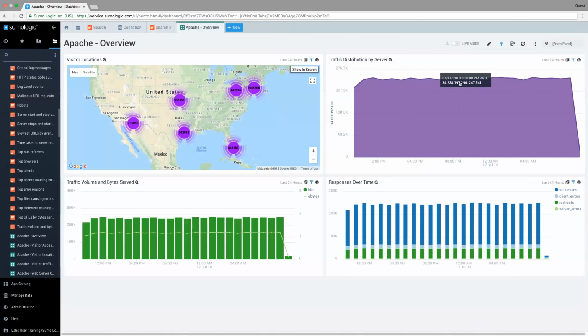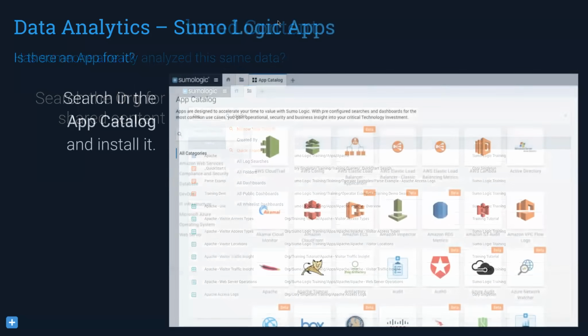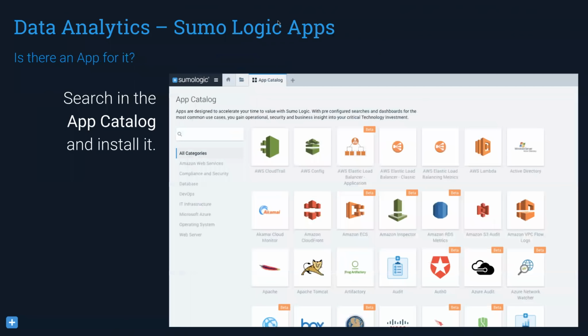So let's go ahead and show another way to take advantage of some methods to look at your data rather than just a straight query. And let me go ahead and jump back to the slide to show what I want to. Here we go in the slide. So the other option is to use our app catalog. And so what is the app catalog?